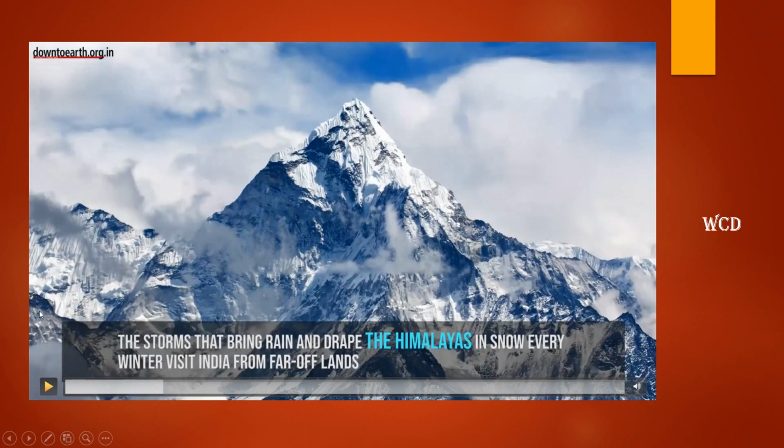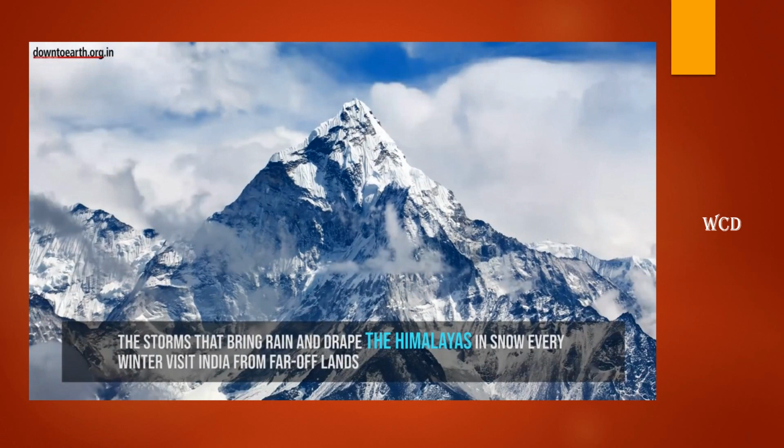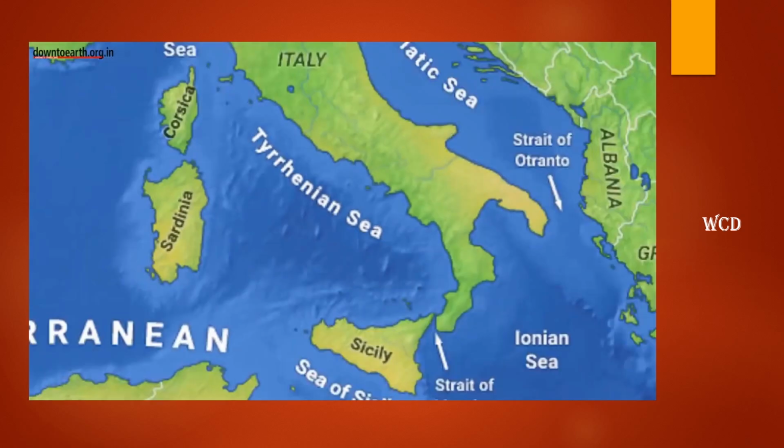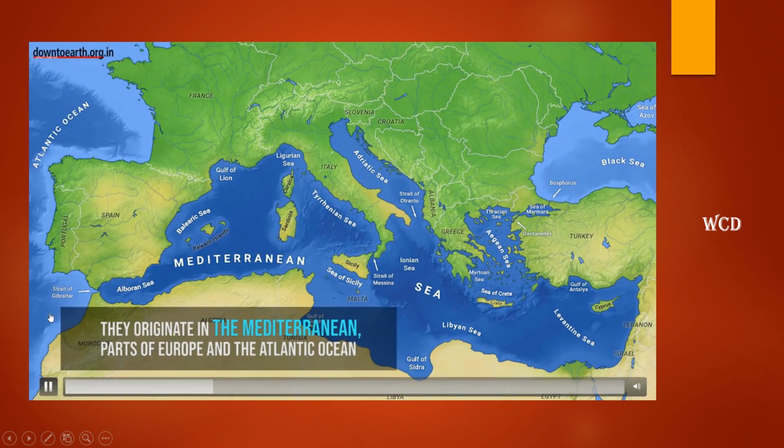The storms that bring rain and drape the Himalayas in snow every winter visit India from far off lands. They come from the western areas. So when they come to India, they are stopped or faced by the Himalayas first. Here you will understand it.